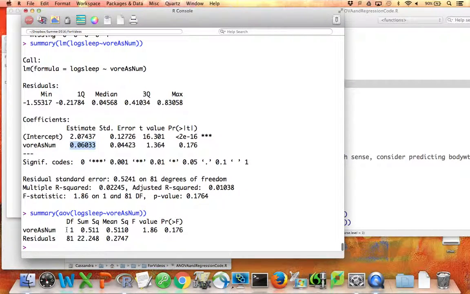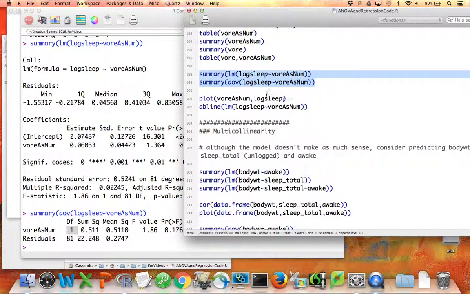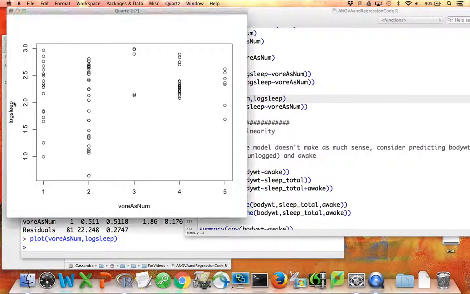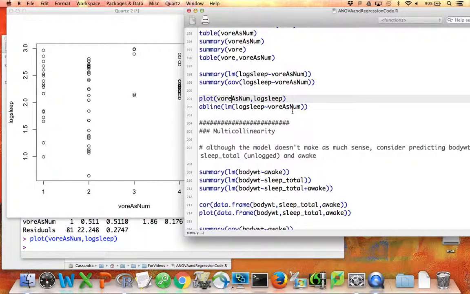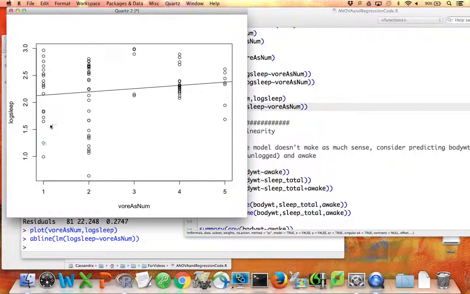Similarly, when I look at the ANOVA output, I can see the degrees of freedom is equal to 1. What I expected to see was 5 minus 1, which is 4. So the degrees of freedom for a particular predictor is often a really good place to check that a variable is being handled as numeric or categorical appropriately. I want to show you that if I make a plot where the x-axis is this numeric variable of vor and the y-axis is log sleep, these are the labels 1, 2, 3, 4, 5. And then if I put on the line that results from incorrectly running this regression with vor as a numeric variable, it does indeed draw a line.